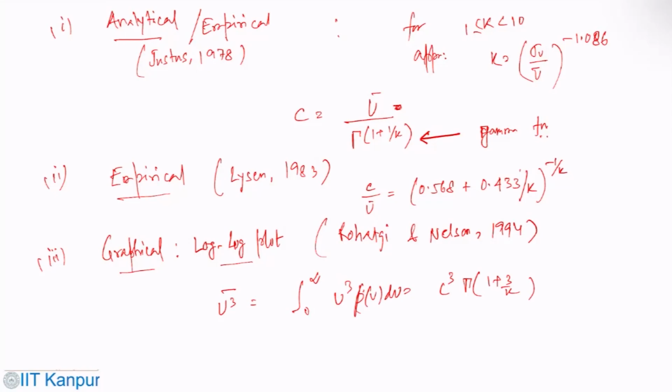Then, for example, the energy pattern factor Ke, which is U cube bar by U bar cube, equals gamma of 1 plus 3 by K divided by gamma of 1 plus 1 by K cubed. This allows some calculation to estimate all these things.